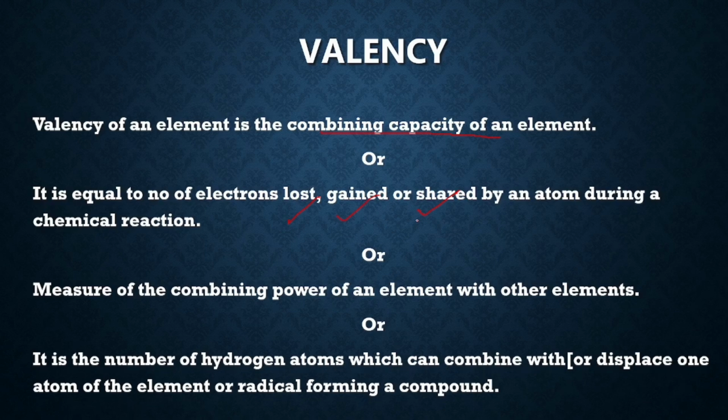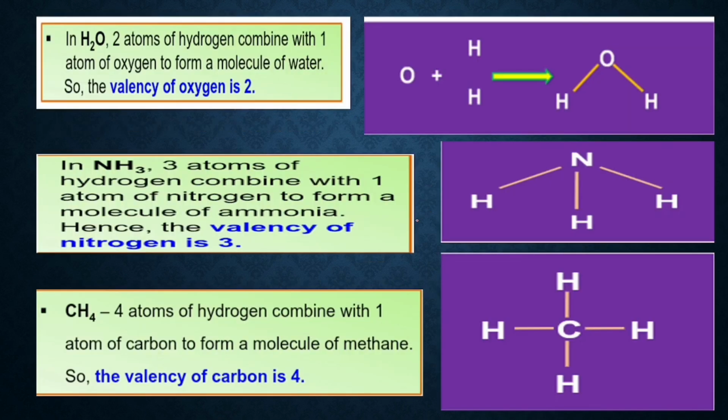What is the valency of hydrogen? 1. So let's see some examples. Now here you can see water. In water, oxygen can combine with 2 hydrogens, so the valency of oxygen is 2. In ammonia, nitrogen can combine with 3 hydrogen atoms. The valency of nitrogen is 3. In methane, carbon can combine with 4 hydrogen atoms. The valency of carbon is 4.